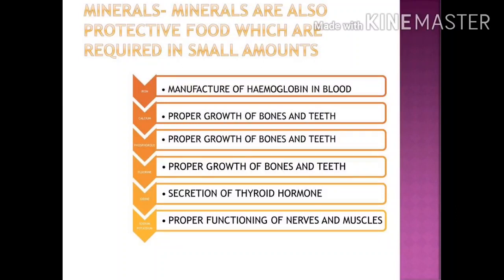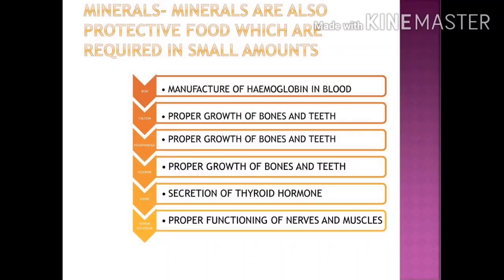Some of the important minerals, their sources in our food and their functions are: iron, iodine, calcium, phosphorus, sodium, potassium and fluorine. So what are the functions? Iron is for the formation of hemoglobin, which carries oxygen from the lungs to the body cells. Iodine is for the formation of the protein called thyroxine, which controls the physical, mental and overall development of our body.